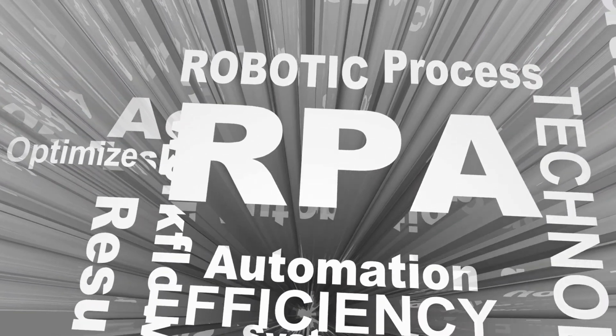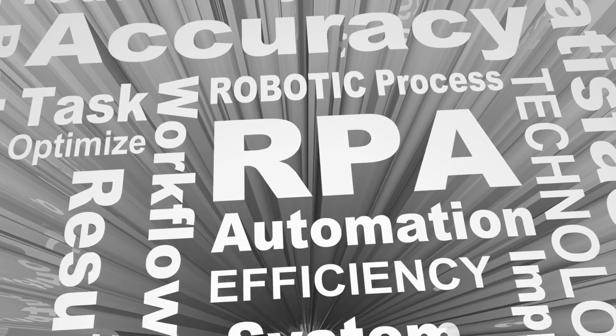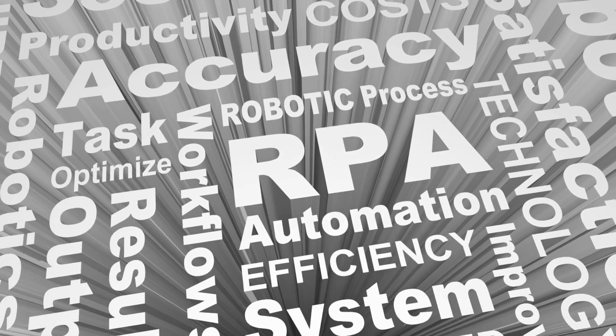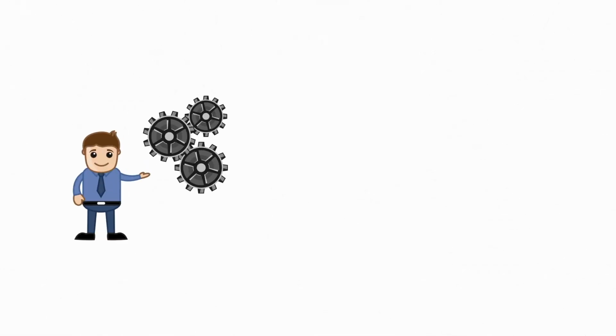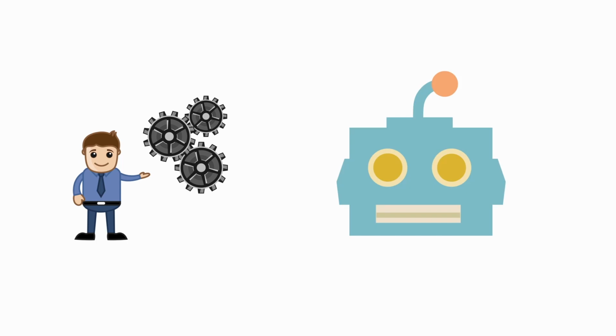Robotic Process Automation is a technology to automate business processes by mimicking human behavior. You will quickly realize that understanding the business process you automate is just as important as the technical aspect. In this video, we will focus mainly on the technology.